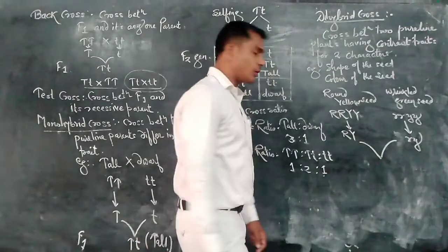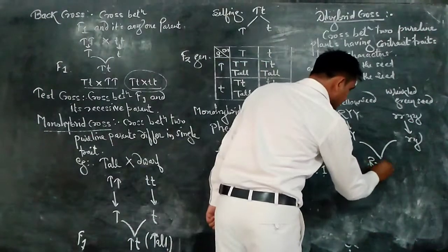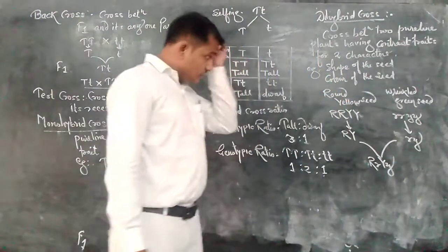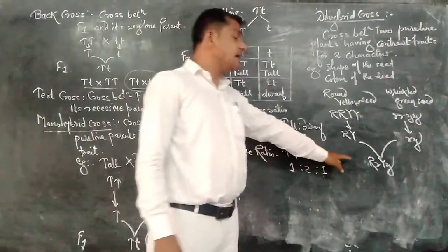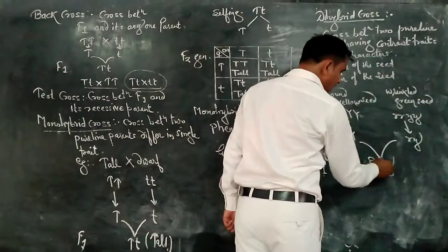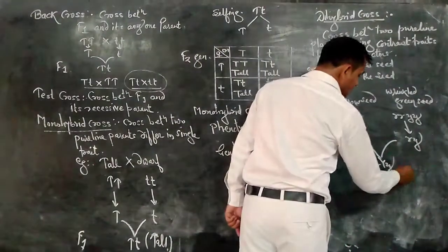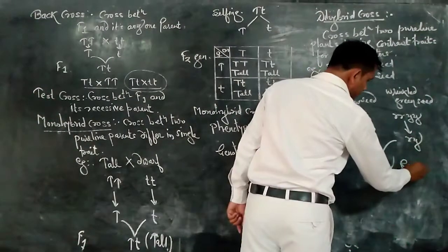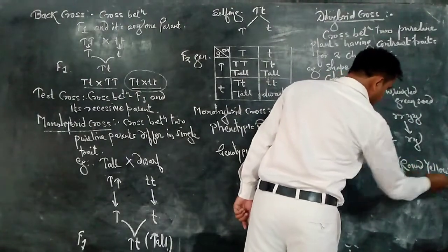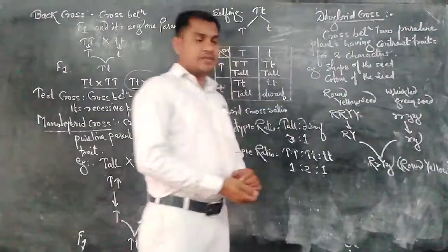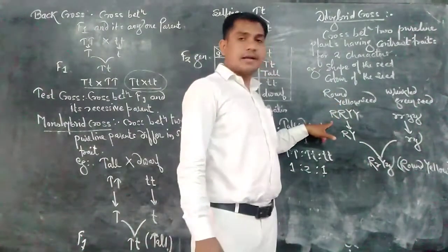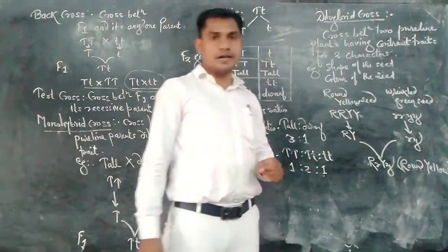Pairing of homologous chromosomes occurs here, so capital R small r, capital Y small y. This plant is called a dihybrid. Here dominant genes are present, so we show the physical expression round yellow. This F1 generation has a round yellow seed but heterozygous, while the parent is round yellow but homozygous.